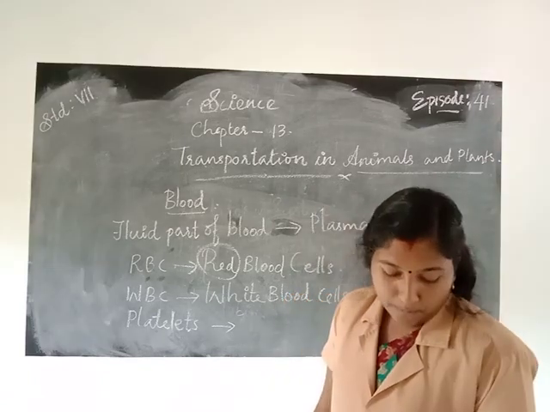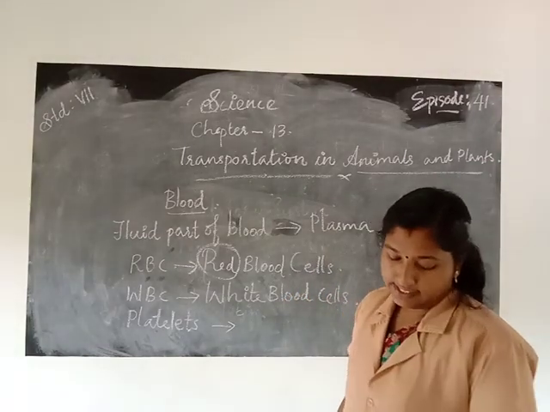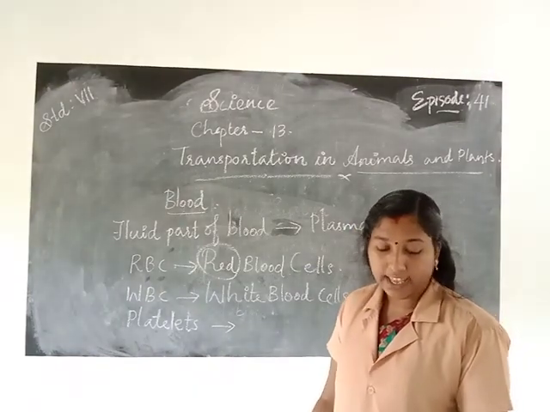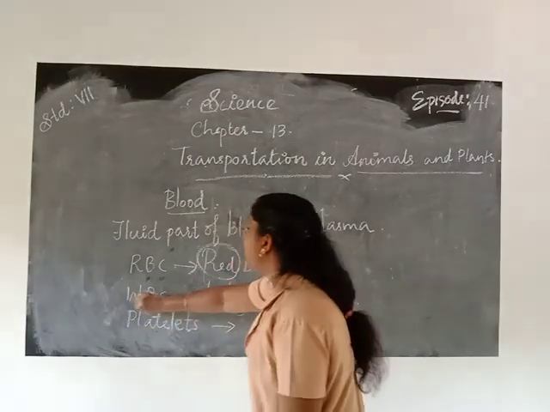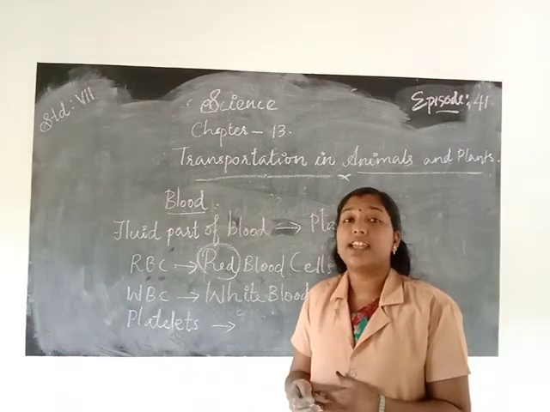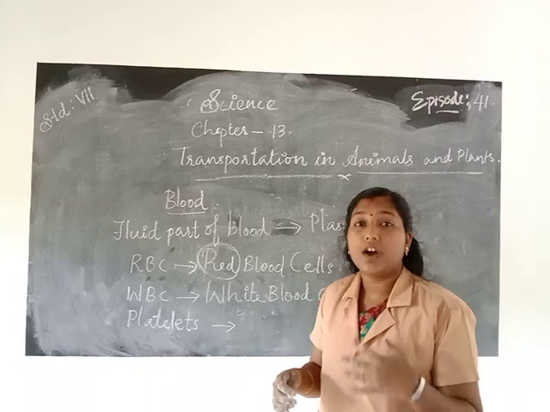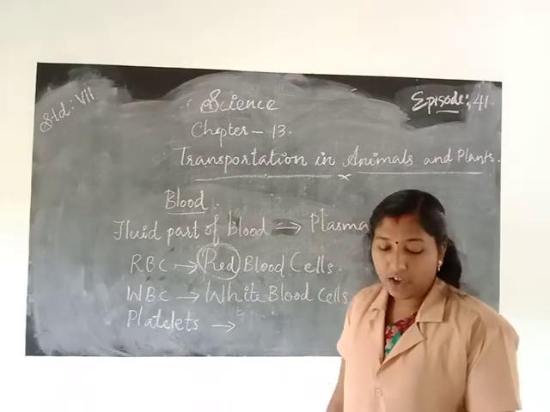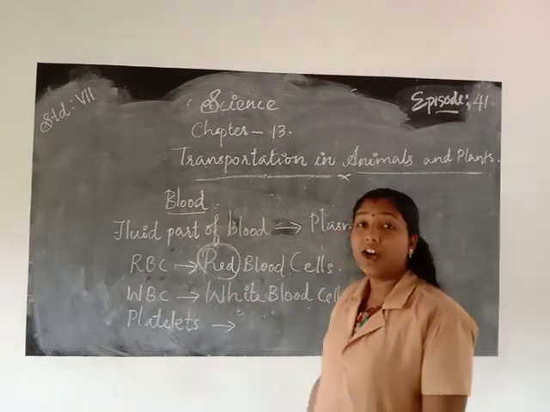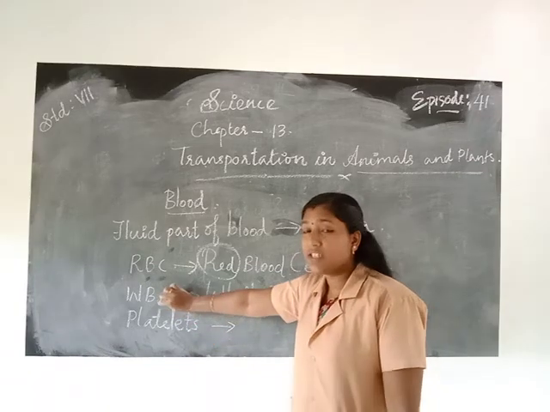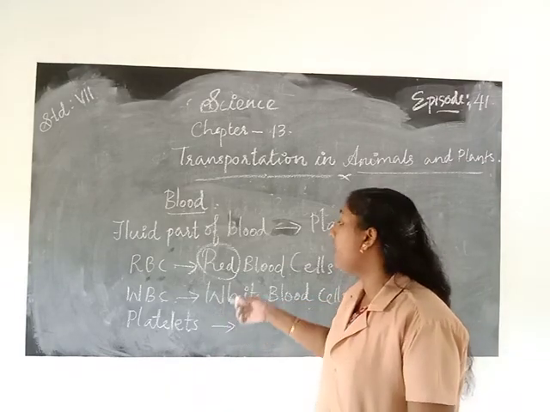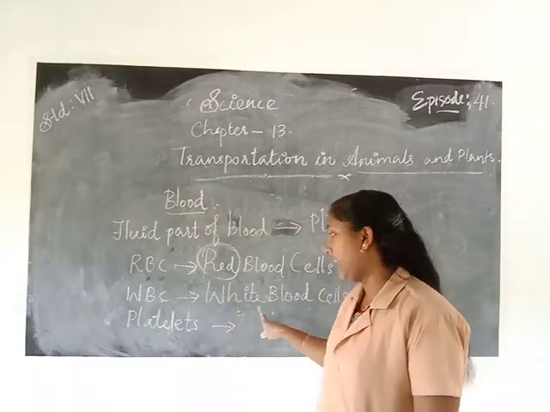Okay, then next one, white blood cells. The white blood cells fight against germs that may enter our body. They act like antibodies, fighting the germs that enter our body. What is the function of WBC, white blood cells, in the blood? Yes, they fight against the germs that may enter our body.